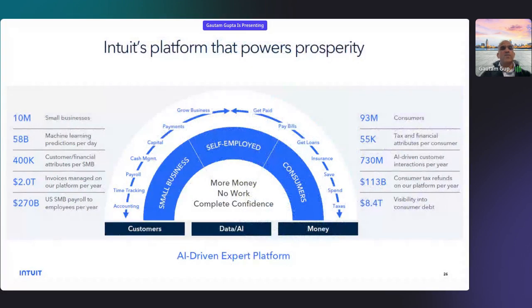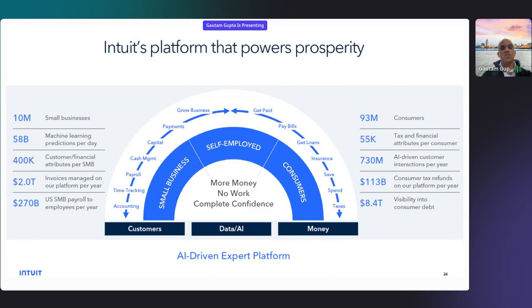So to give you an idea about the scale, the platform that we have built serves 10 million small businesses, 58 billion machine learning predictions per day, 93 million consumers. It handles 730 million AI-driven customer interactions. In dollar terms, 270 billion worth of payroll gets processed through us, and 2 trillion worth of invoices are managed on our platform per year.